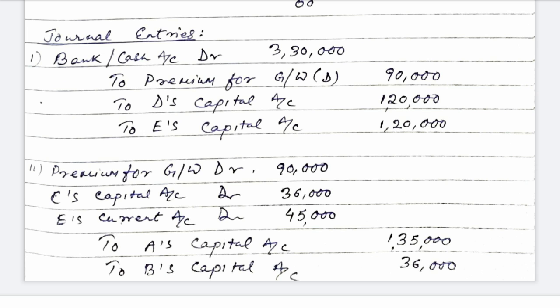C's capital account, since C is old partner and C is having a gain, so C will be debited to the capital account rupees 36,000. E, since he is a new partner, will be debited to the current account 45,000, and A and B will be credited to capital accounts 1,35,000 and 36,000 respectively.